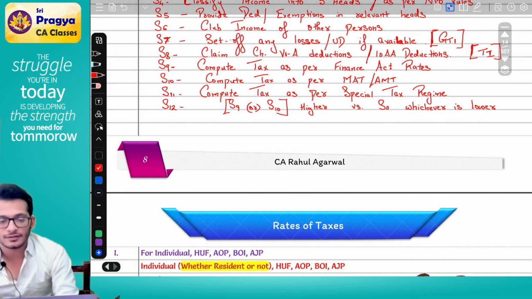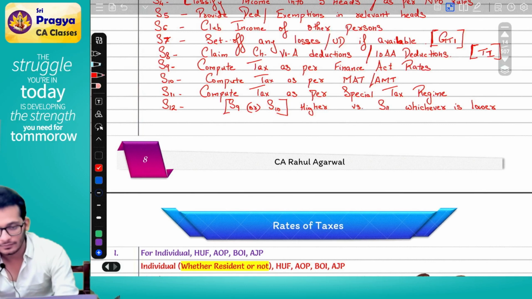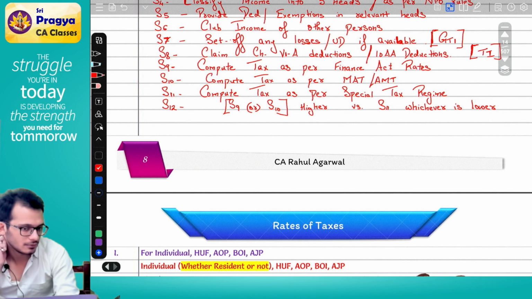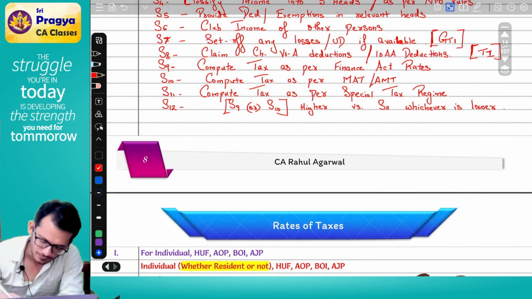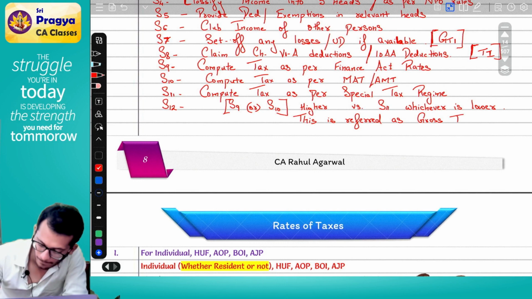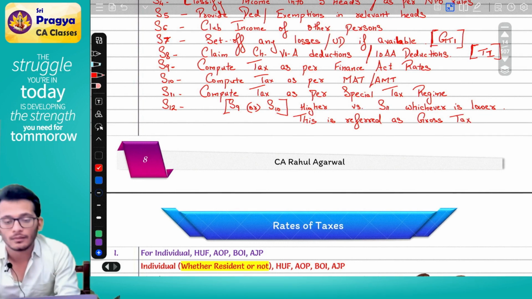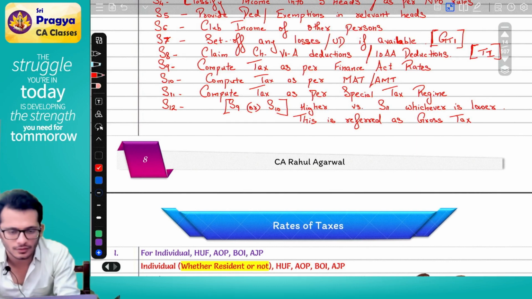Rahul, what is this? Why is this? We will learn. Don't worry about it. This is referred as gross tax. It is referred as your gross taxes.